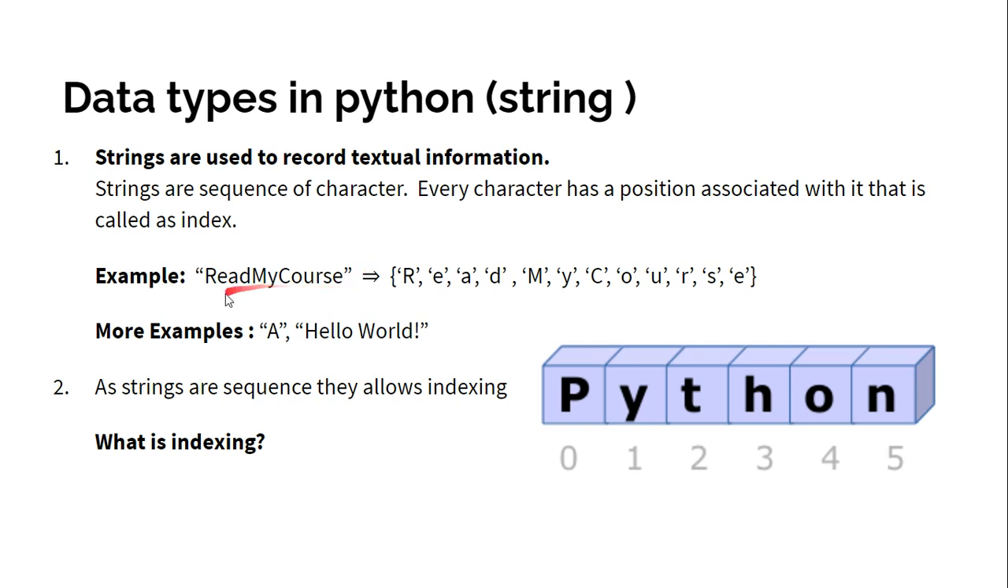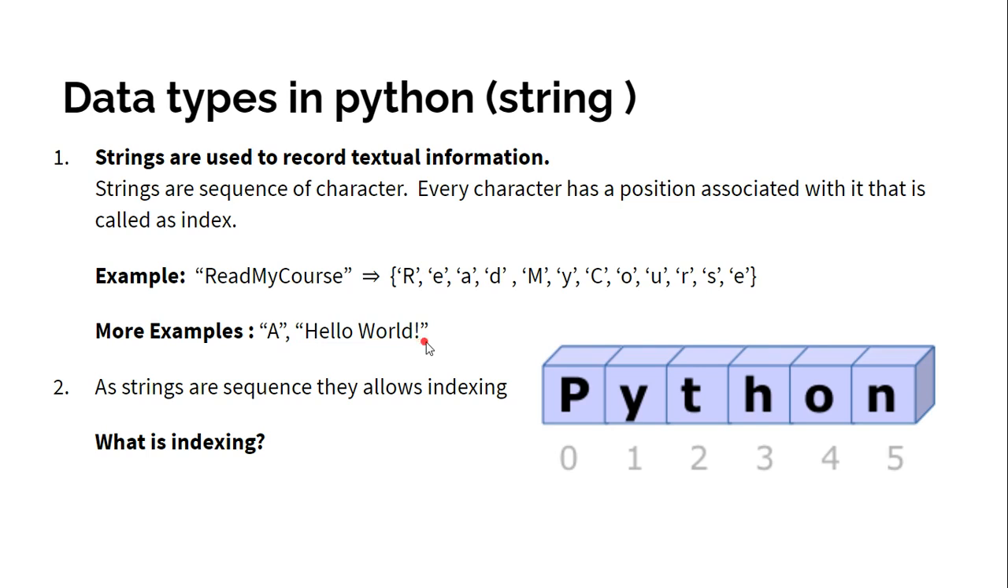Suppose that we have a string, "read my course". This string is nothing but a collection of characters. The first character in this is R, then we have E, then A, and then D. Similarly, we have M, Y, C, O, U, R, S, E. If you want more examples, "A" and "hello world" are also strings.